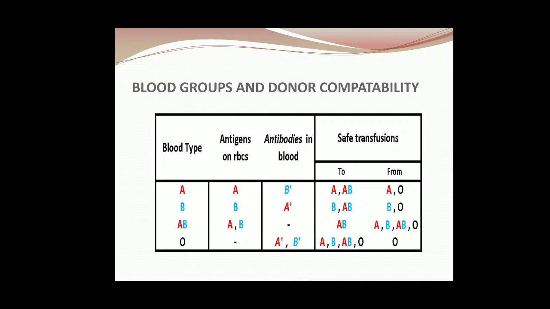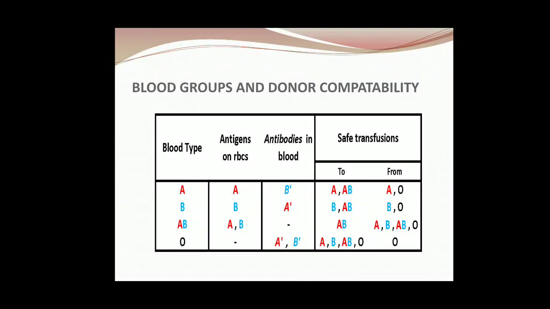And AB can, because they know A, they can receive from A. They know B, they can receive from B also. The antigens AB are present, so they can receive from all blood groups, A also, B also, AB also, O also, and these are known as universal recipients.